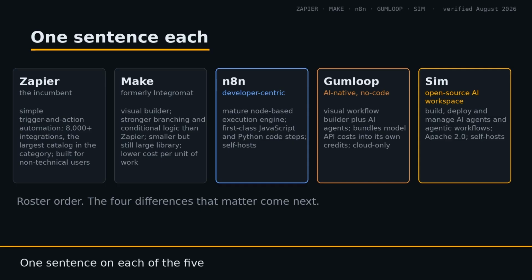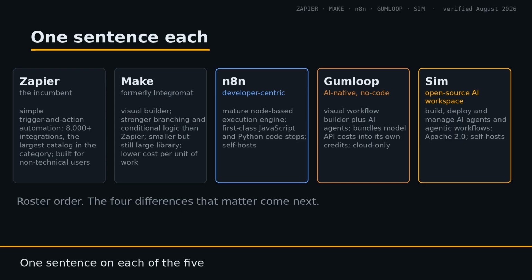What are these 5? Zapier is the incumbent. Simple trigger and action automation, the largest app directory in the category at over 8,000 integrations, built for non-technical users. Make, formerly Integromat, is a visual builder with stronger branching and conditional logic than Zapier, a smaller but still large integration library, and lower cost per unit of work.